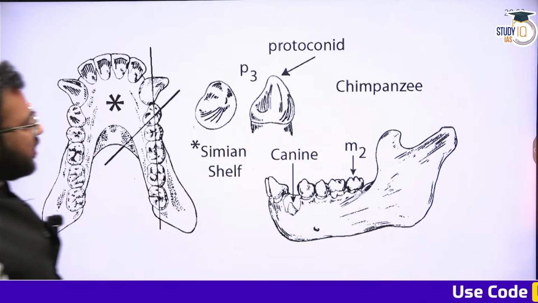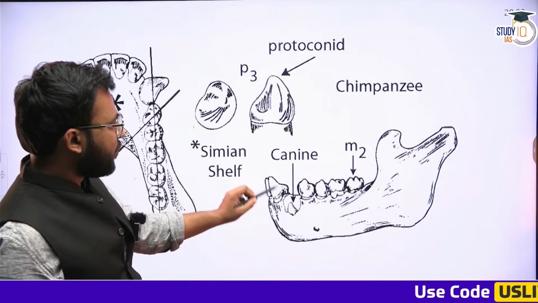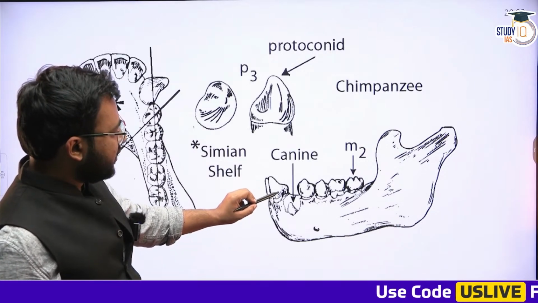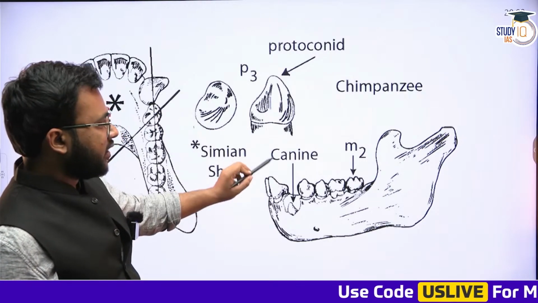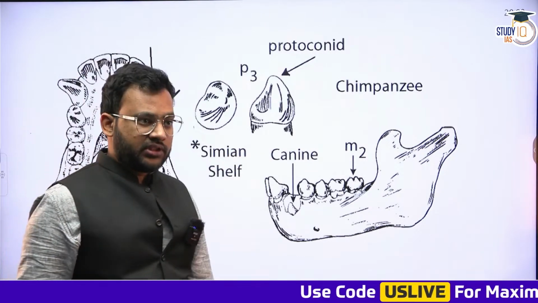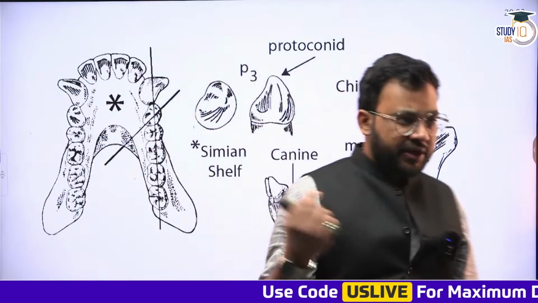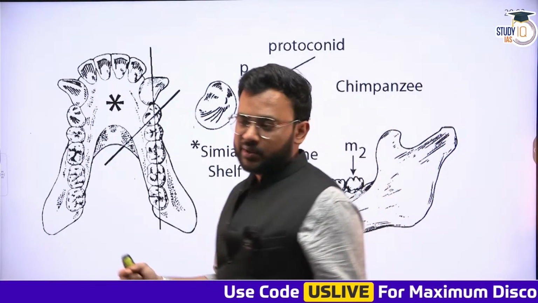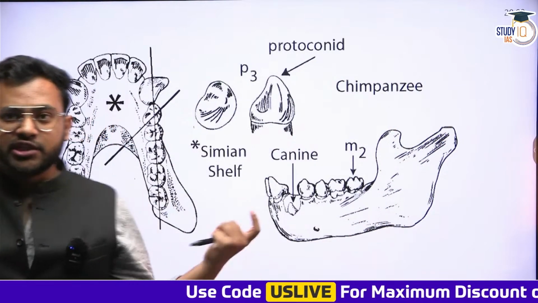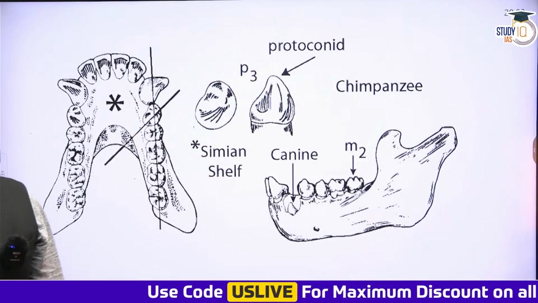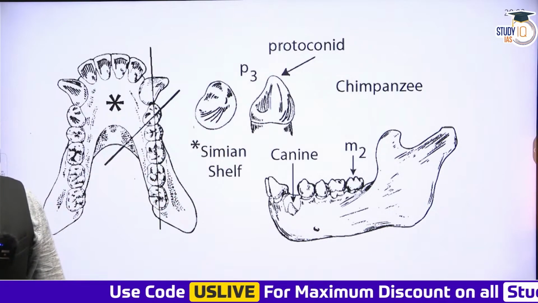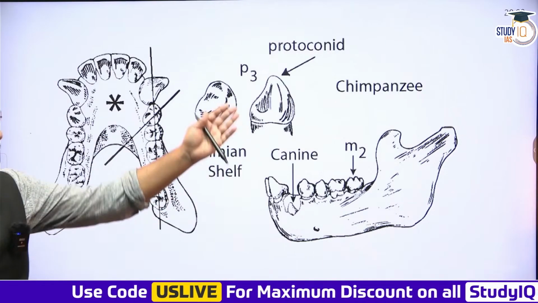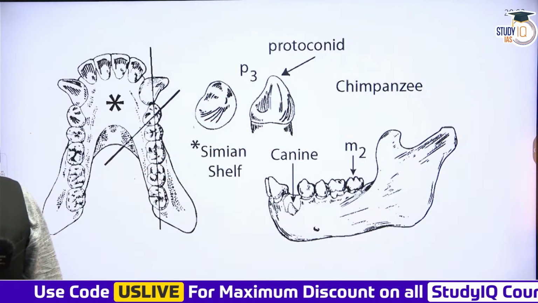Now, even in this particular diagram, if you see the images provided here, this canine is getting erupted. When the canine is erupted, these are large canines, and between the canine and incisor you will find the diastema, which will accommodate these massive canines seen among the apes. Here, chimpanzee is being referred to instead of gorilla.